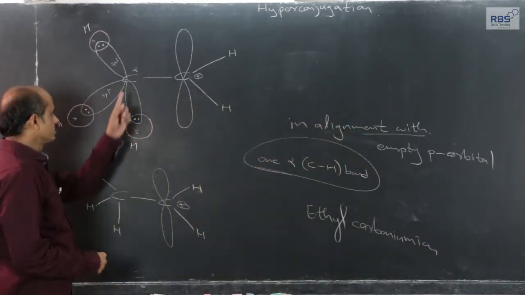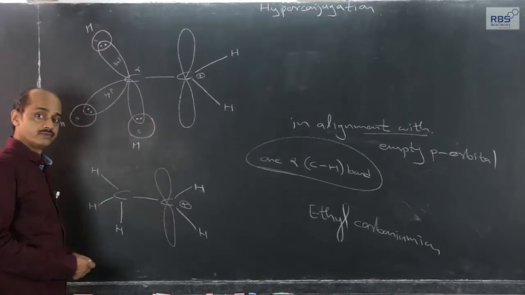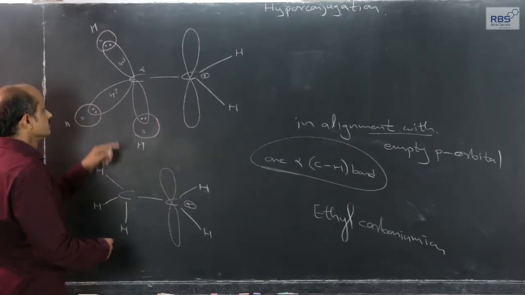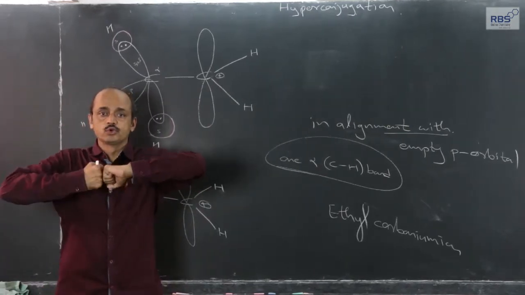It is quite possible, because this is a single bond. Conformation of alkanes we have studied. For a single bond between two carbon atoms, rotation is possible.